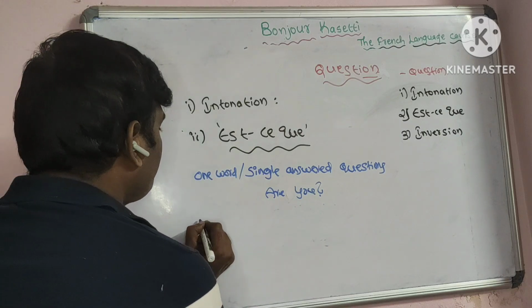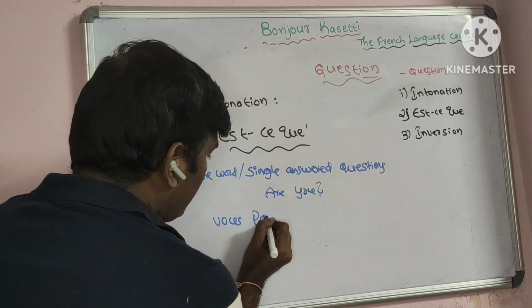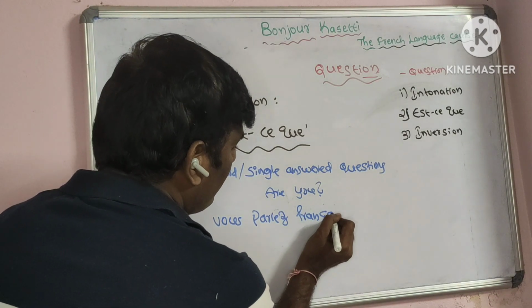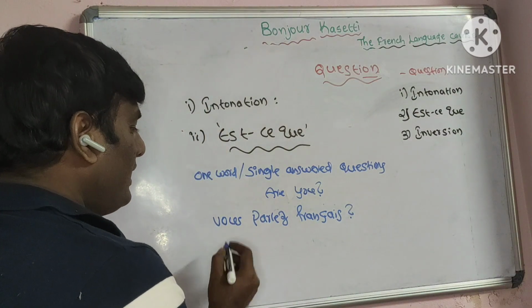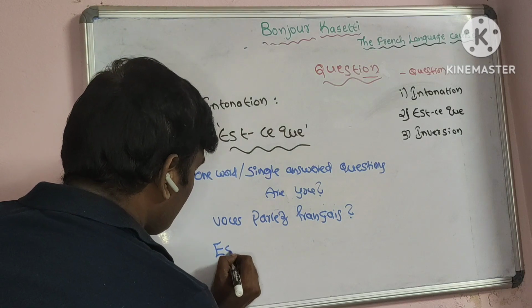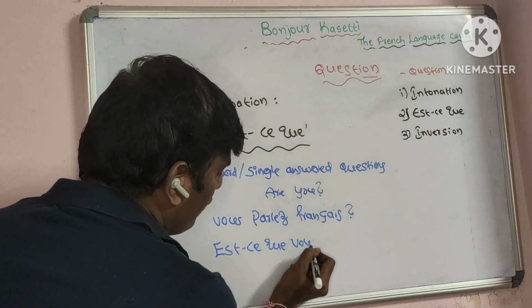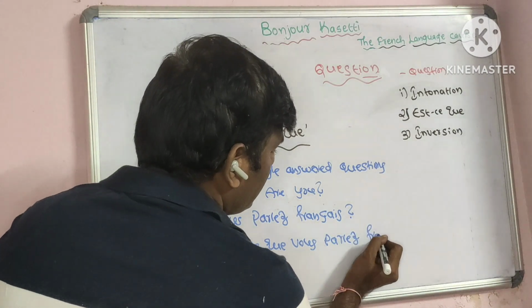Example, we'll see. First we say vous parlez français. This is intonation, and we are adding a question mark. If we write this, est-ce que vous parlez français?